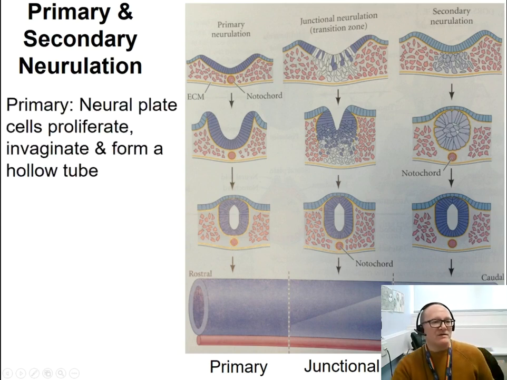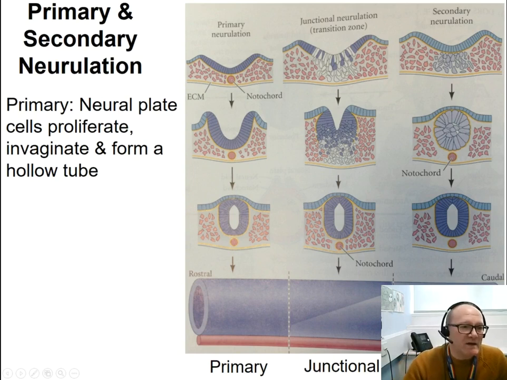In primary neurulation, we can see it here in the left-hand side of this picture, the ectodermal cells, so the external ectodermal cells, form a thickening, which is the neural plate. The neural plate sides are pushed toward each other, and then the tips of the neural plate fuse to each other and detach from the rest of the ectoderm that is going to form the surface epidermis.